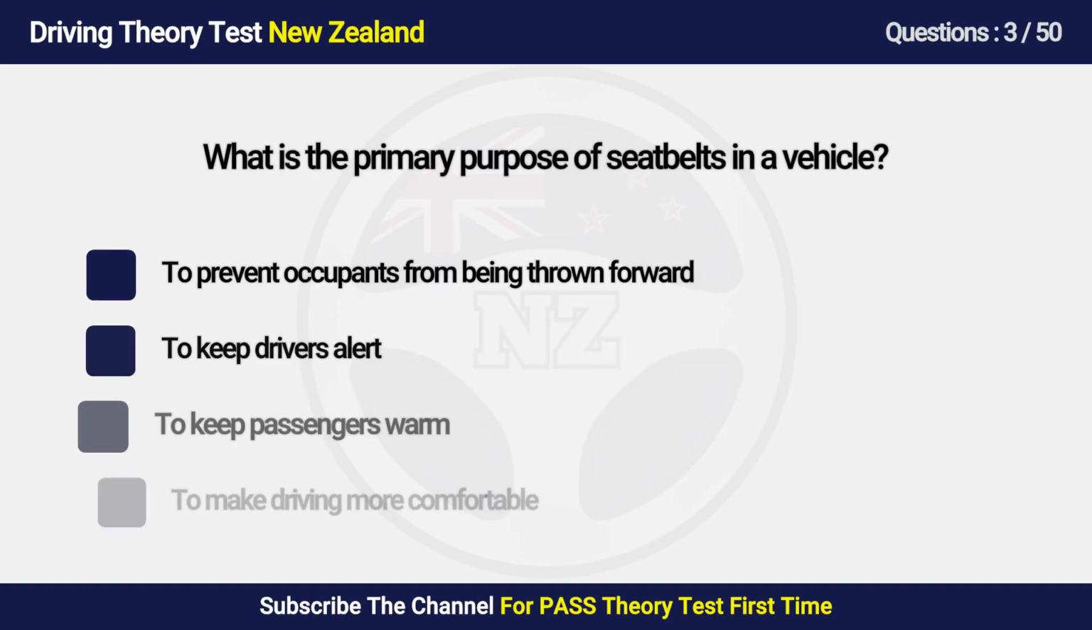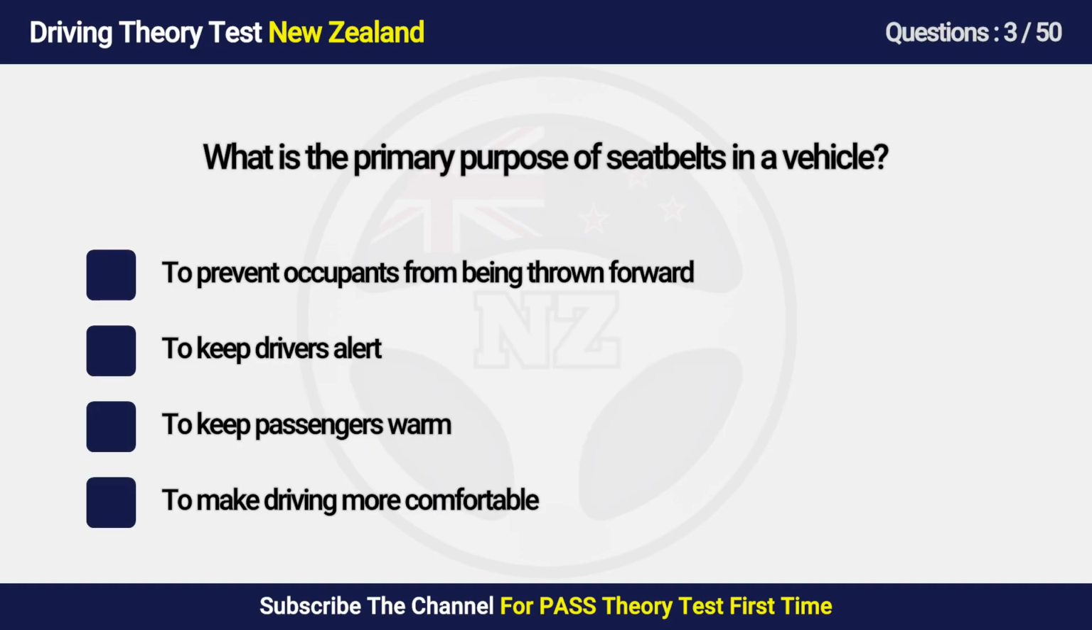Question 3. What is the primary purpose of seat belts in a vehicle? A. To prevent occupants from being thrown forward. B. To keep drivers alert. C. To keep passengers warm. D. To make driving more comfortable.